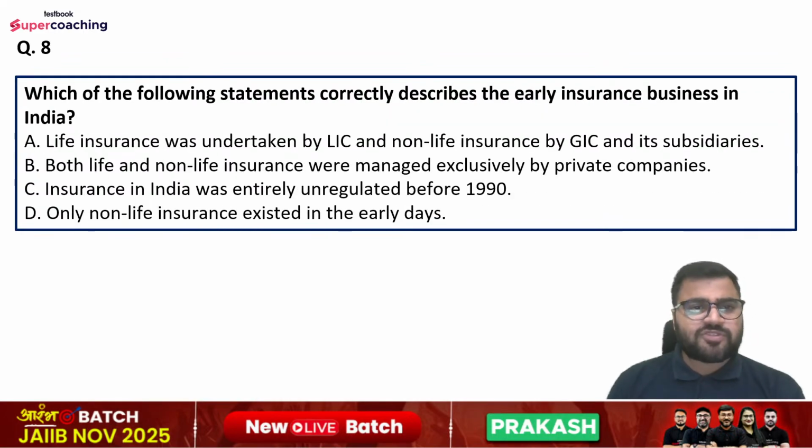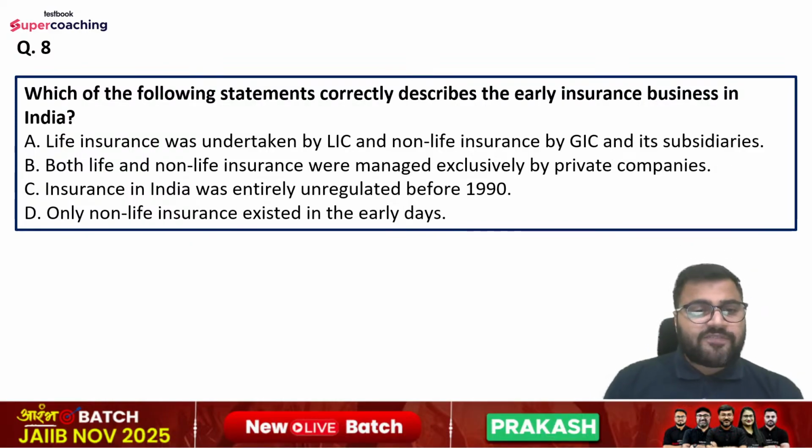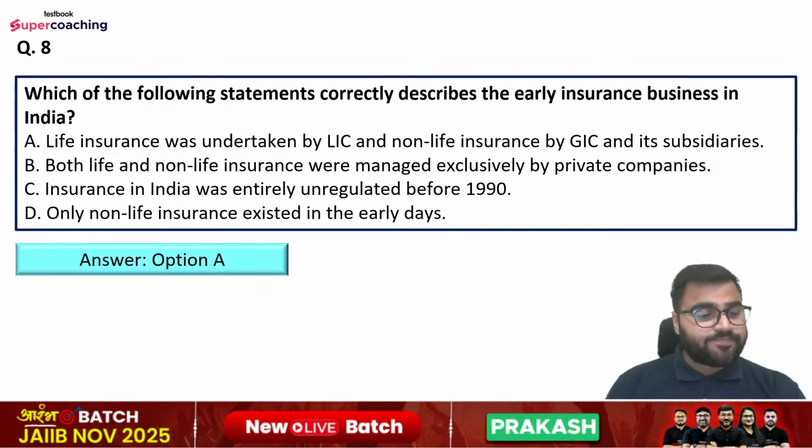Question number 8, which of the following statements correctly describes the early insurance business in India? Options are life insurance was undertaken by LIC and non-life insurance was by GIC and its subsidiaries. Option number B, both life and non-life insurance were managed exclusively by private companies. Option number C, insurance in India was entirely unregulated before 1990. And option number D is only non-life insurance existed in the early days. So which of the following is correct? Right answer is option number A.